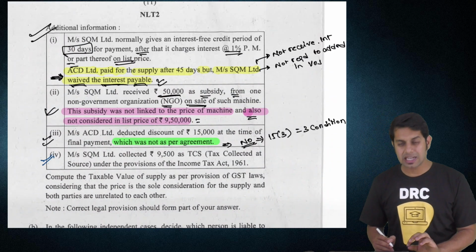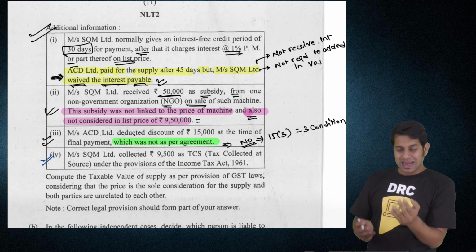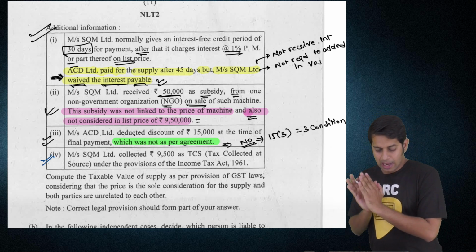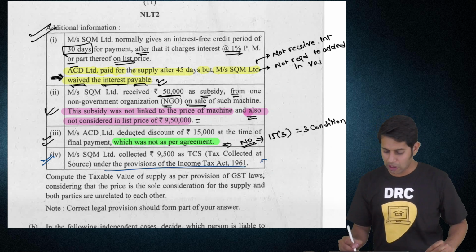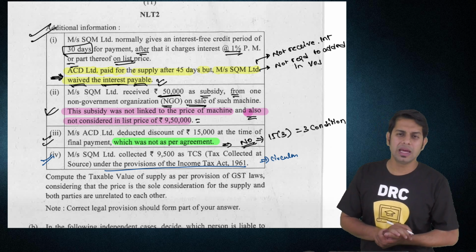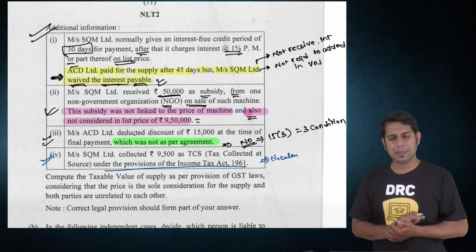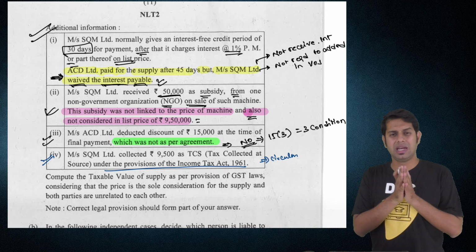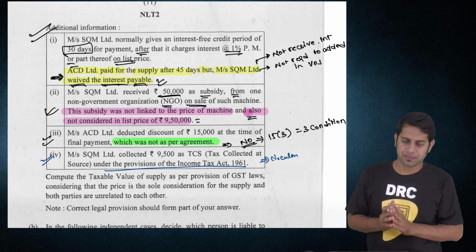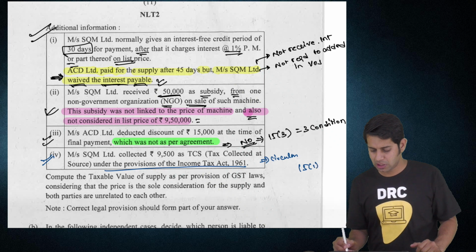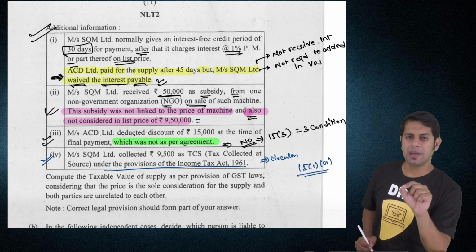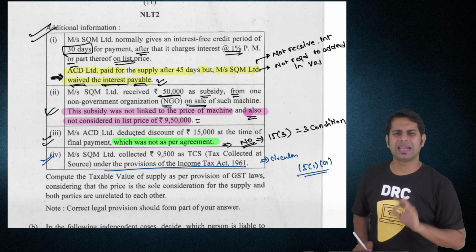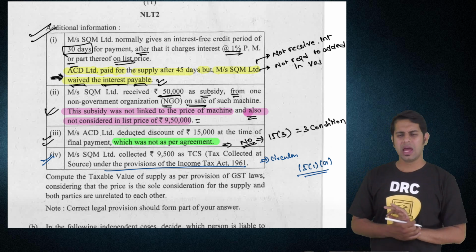Sir, there is one more point. What is this last point telling? S Limited collected 9,500 TCS under the provisions of income tax law. Now, there was a circular issued by the CBIC board, telling that whatever TCS you are collecting, see, section 15 subsection 1 clause A says all the taxes shall be added in value of supply. All the taxes which you are collecting shall be added in value of supply.